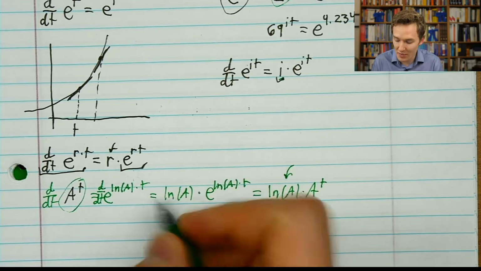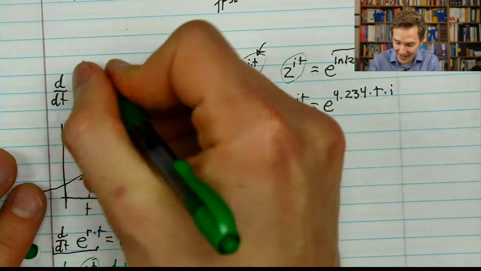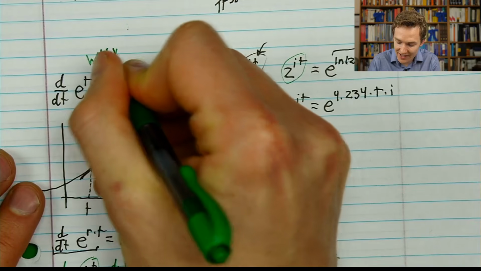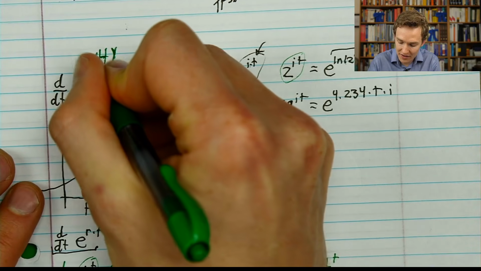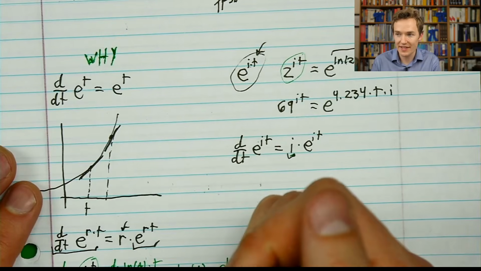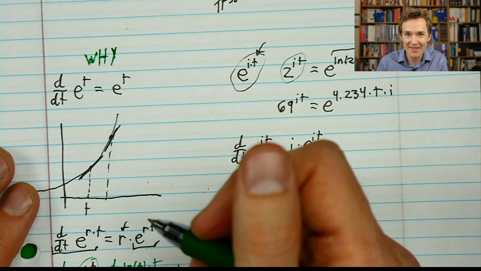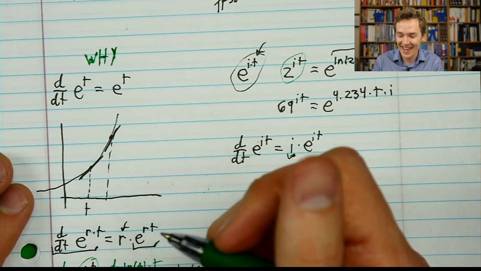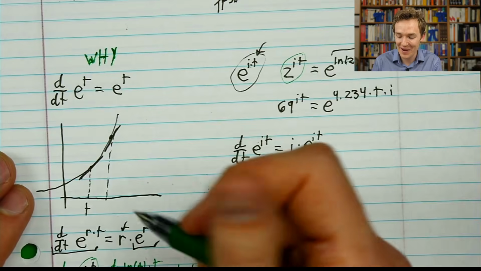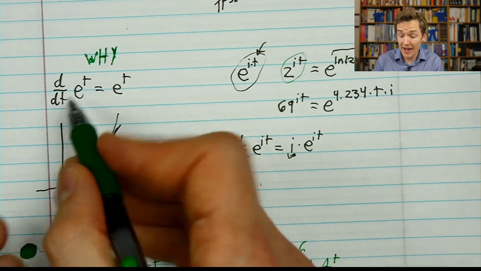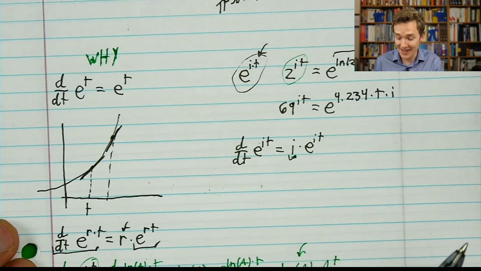Now, all of this leaves open the question of why? Why on earth is the derivative of e to the t equal to itself? It's this very nice property, so you might wonder where this thing comes from. And it really has everything to do with how you define the number e. And this can be a little bit frustrating, where in some contexts, you'll see people say, what is the number e? Well, it's the number defined such that this derivative equals itself.